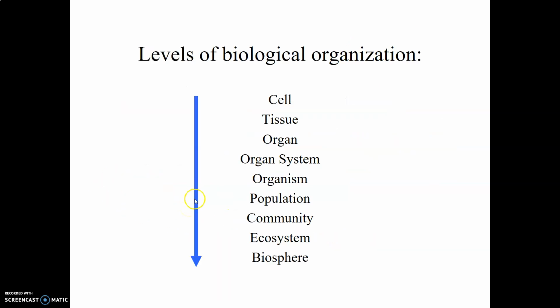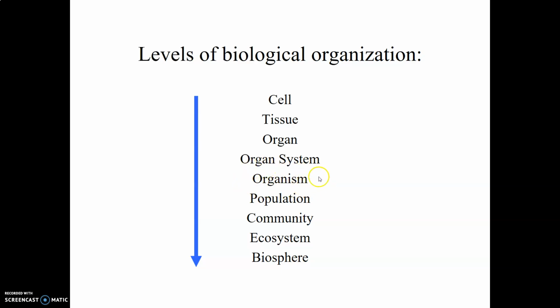So let's quickly review the levels of biological organization. Remember, we start with the basic unit of life, the cell. Groups of cells form tissues. Groups of tissues form organs. Groups of organs form organ systems. And then finally, those organ systems come together to make an organism.